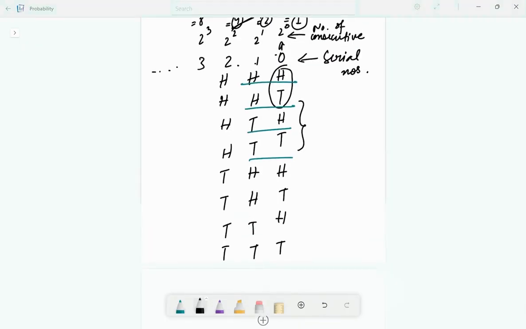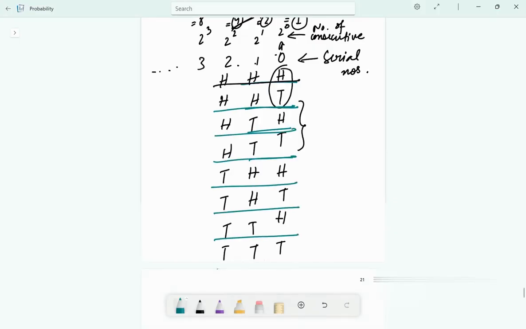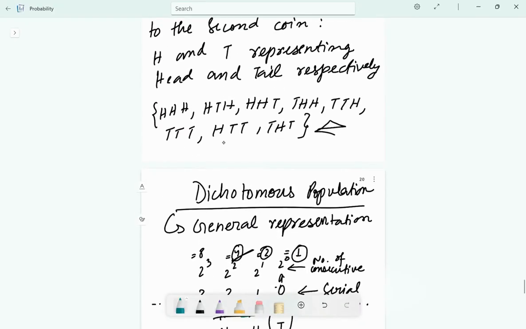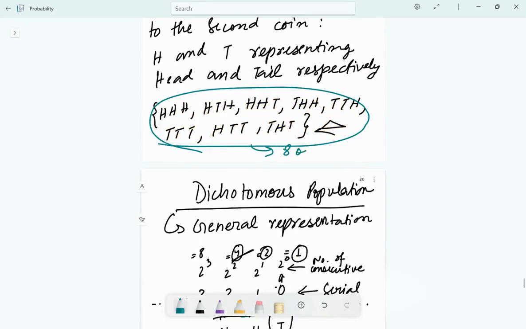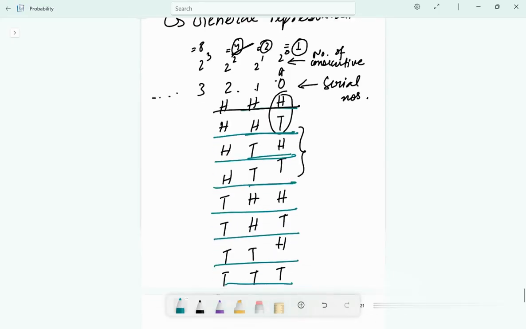Let's match it. Our first will be HHH, HHT, HTH, HTT, THH, THT, TTH, TTT. Have I written the same thing? All 8 outcomes are here. Now you can continue this for 4 consecutive terms, or even 32 consecutive terms. It will be time-consuming, but you will get the answer correctly.